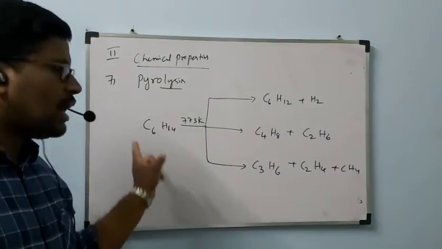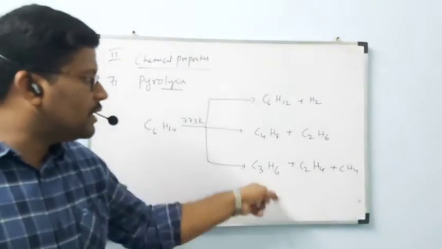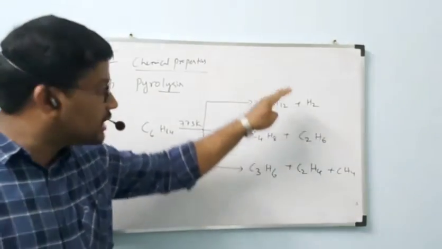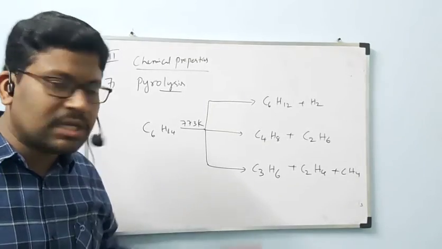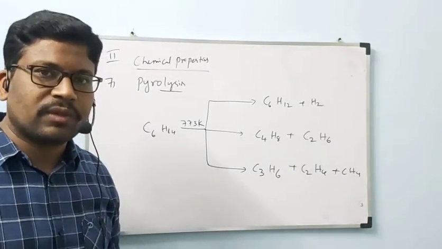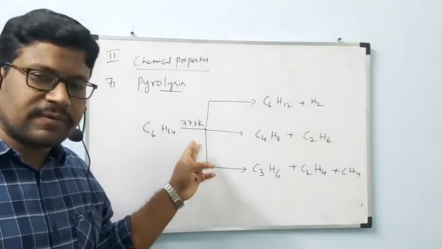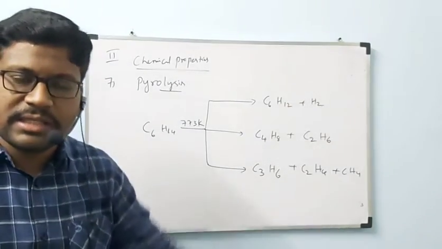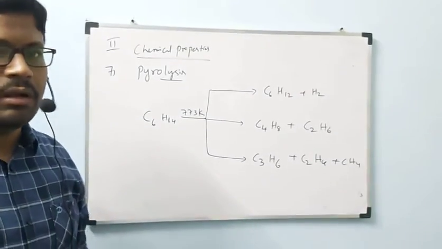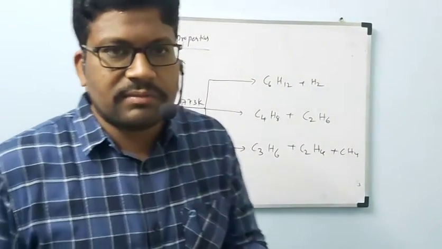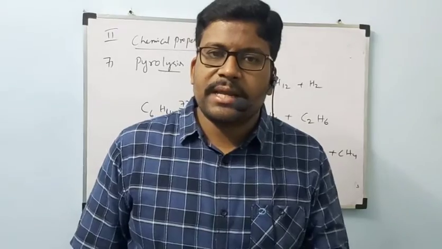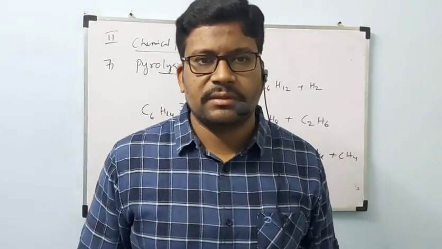Higher hydrocarbons are converted to lower hydrocarbons. When hexane undergoes pyrolysis, these are all possible products when heated at 773 Kelvin. This is the seventh one, which is called pyrolysis: conversion of higher hydrocarbons into lower hydrocarbons by heating.